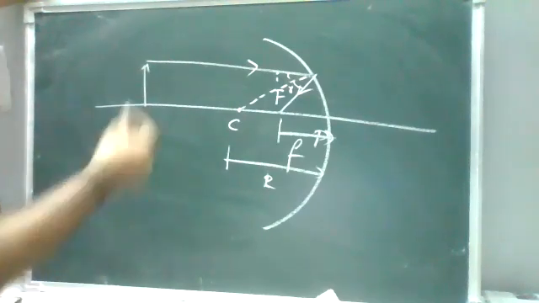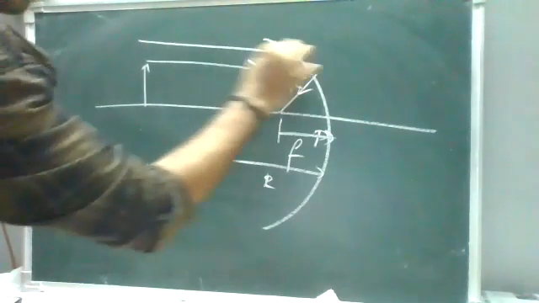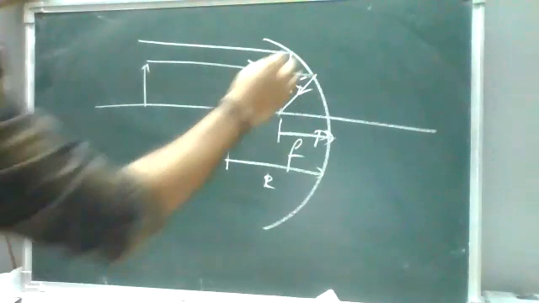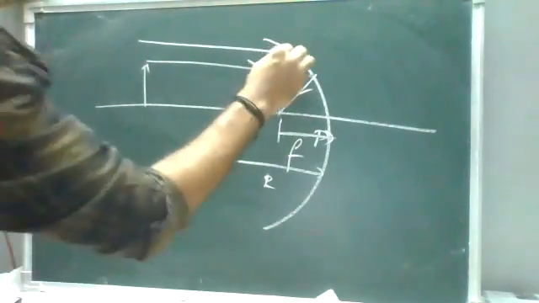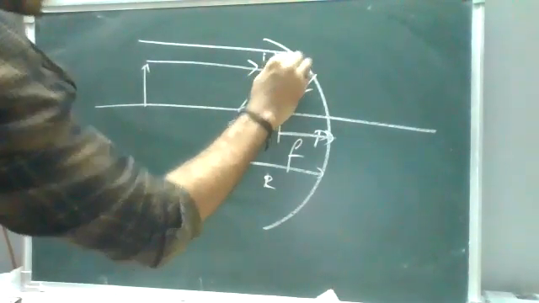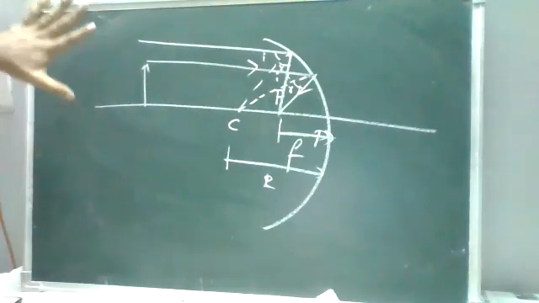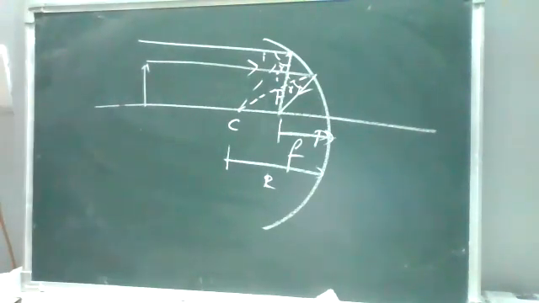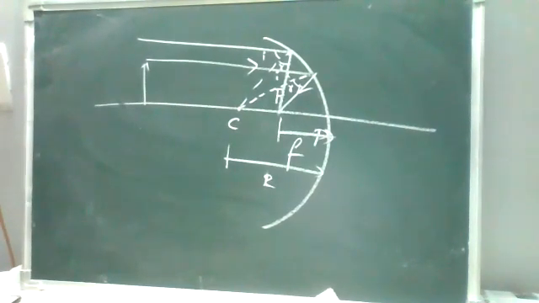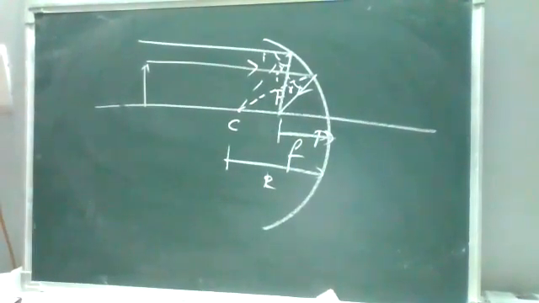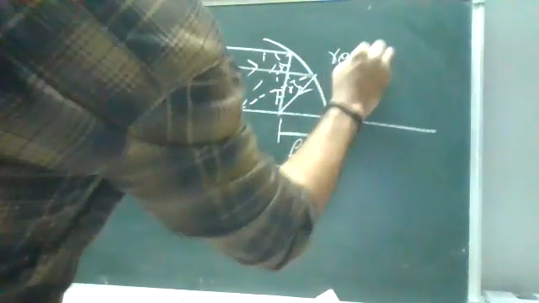Okay, so where you are taking the point? Whatever the point, it meets at the focus. When you take a normal line from the center of curvature, the incident ray and reflected ray meet. So what are the rays we are discussing here? We call them convergent rays. Okay, and the image is forming in front of the mirror. We call it a real image.